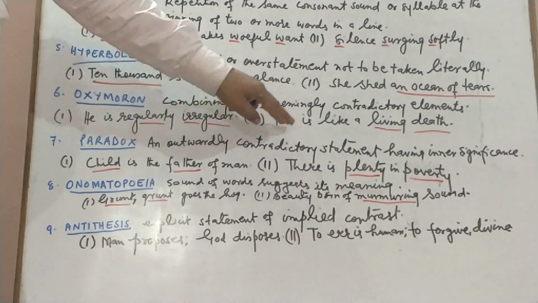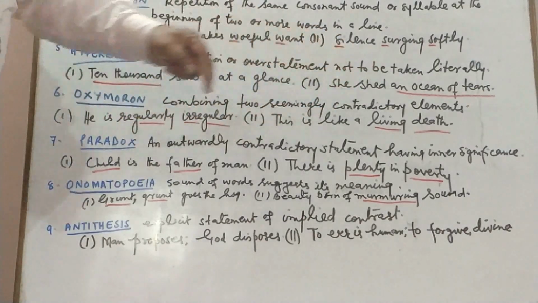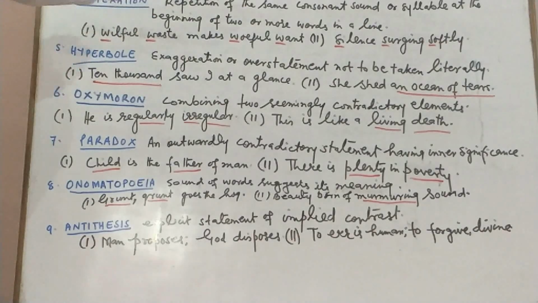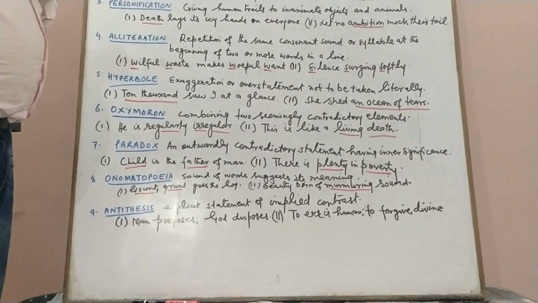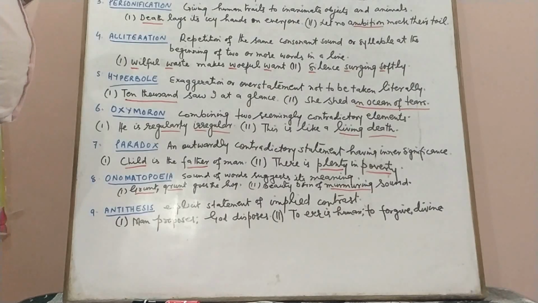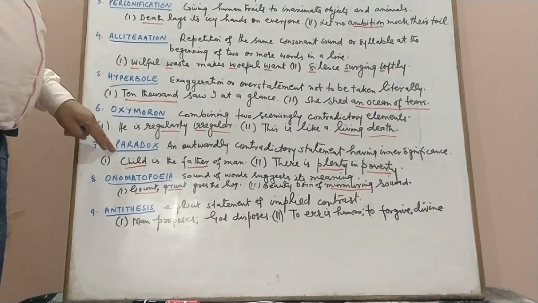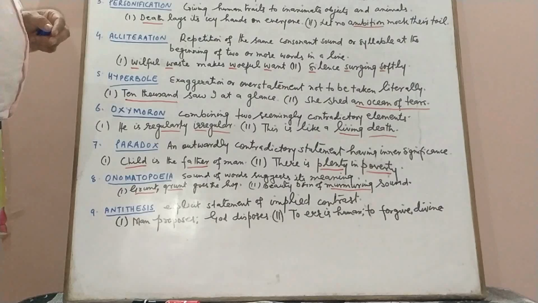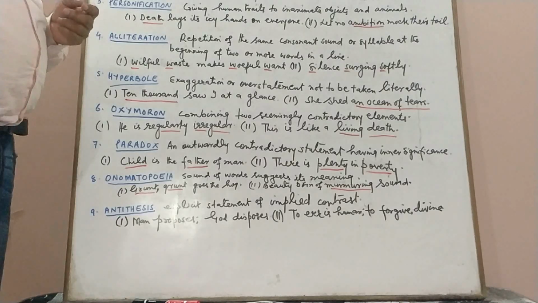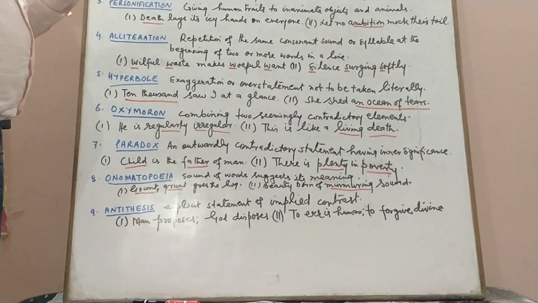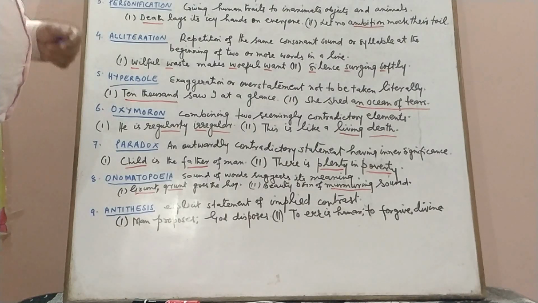This is like a living death. Living death. We are juxtaposing death and life. We have deafening silence. We say life is bittersweet. So these are all examples of oxymoron. Then we have paradox. Paradox is a statement that seems to be contradictory. It is an outwardly contradictory statement, but such a statement has inner significance. "Child is the father of man."